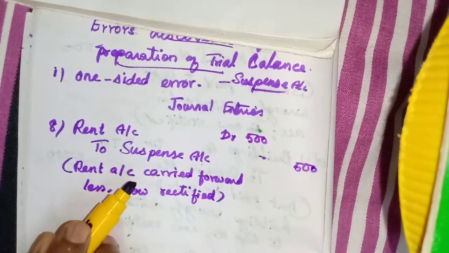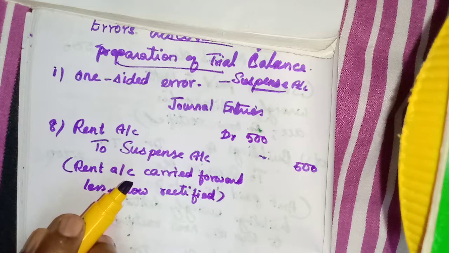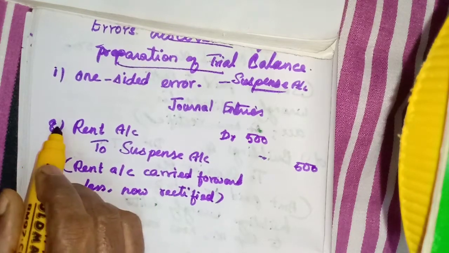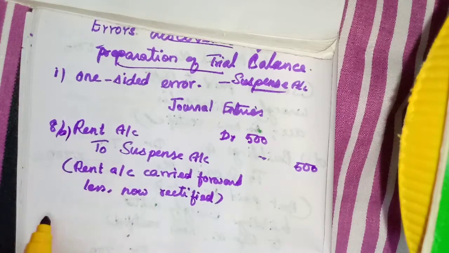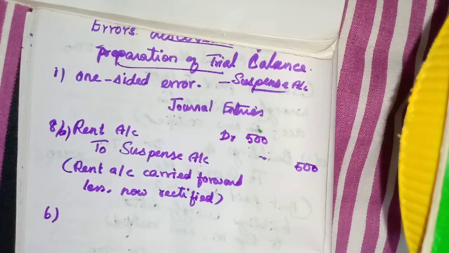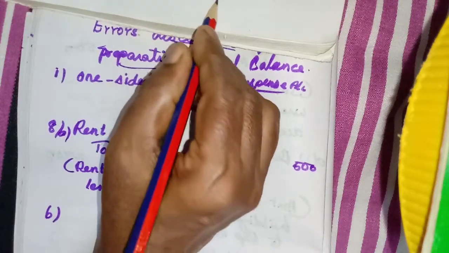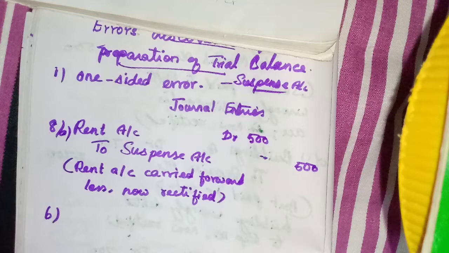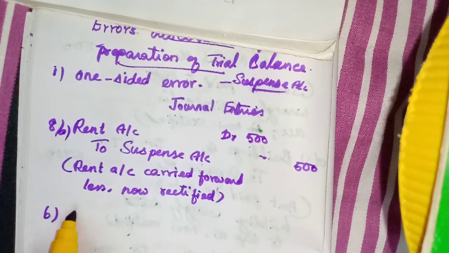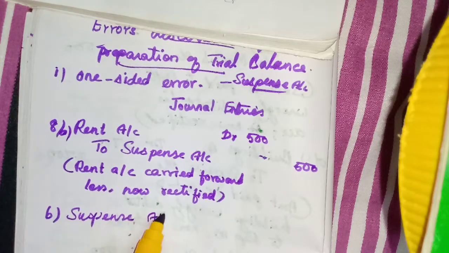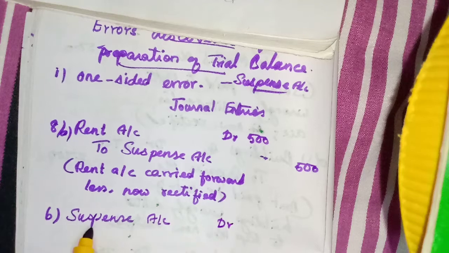Okay, next one. Wages paid was carried forward 50 excess. This is A, then B. Wages paid shows which balance? Debit. So debit more. So what should we do? Credit wages account. So debit suspense account. So suspense account debtor to wages account.